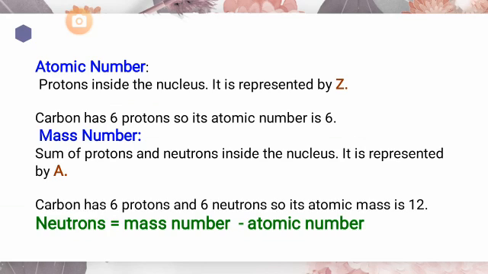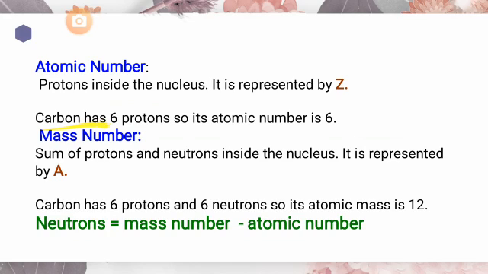As in the 7th grade, you have learned about the structure of the atom, and in that grade you have been told that an atom is made up of two main parts: nucleus and shell. The nucleus is the part which contains protons and neutrons, while shells are the circular orbits around the nucleus in which electrons revolve. So, the protons inside the nucleus are called the atomic number.